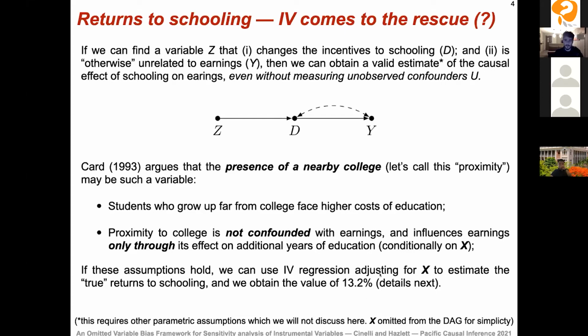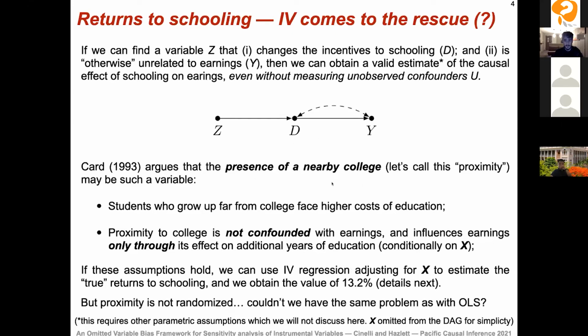I'm going to explain to you how we get this next. We also saw in other presentations too, right? But the main problem here is that proximity to college is not randomized. So you're not flipping a coin to decide whether someone lives nearby a college or not. So couldn't we have the same problem that we had with ordinary least squares with IV? And the answer is yes.